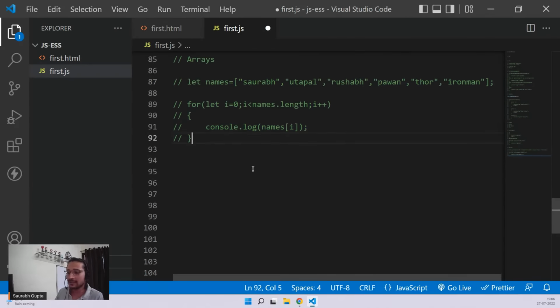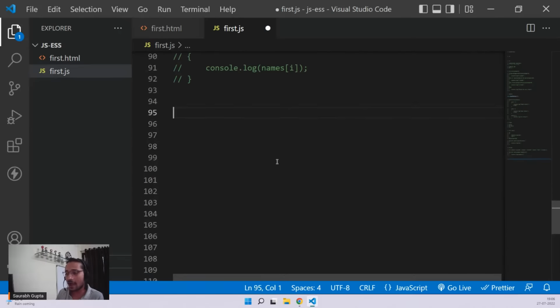Okay. Now, guys, the next very, very important topic that we have in JavaScript is going to be objects. So let's talk about what exactly is an object in JavaScript, because JavaScript is completely built around objects. Everything in JavaScript is an object. So it's very important to understand what exactly is an object.